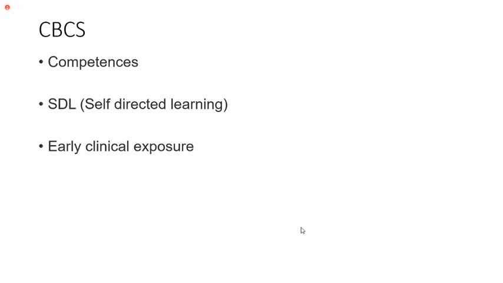And the early clinical exposure, this is the new trend. Earlier we used to teach the clinical importance of a topic within the theory class or during the practical classes. Now a few important topics of anatomy have been selected, for example, any important organ which can be shown early in the first year itself on the clinical side, meaning they take you to the hospital.